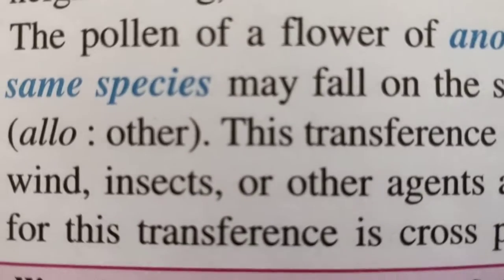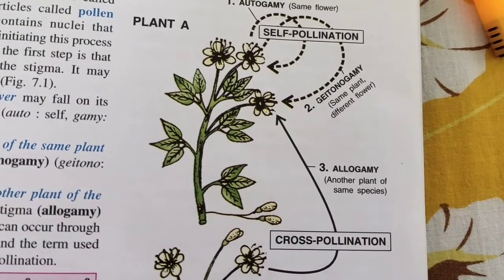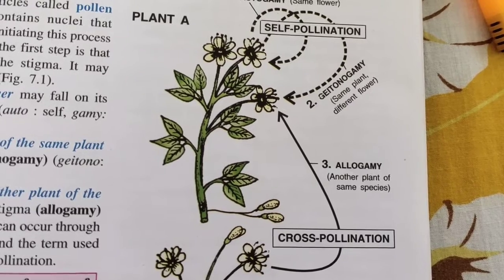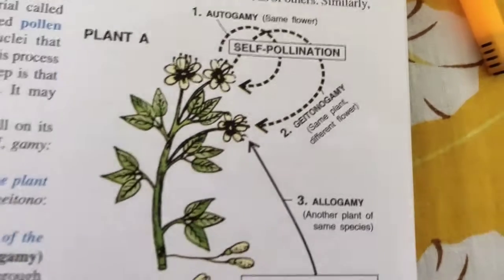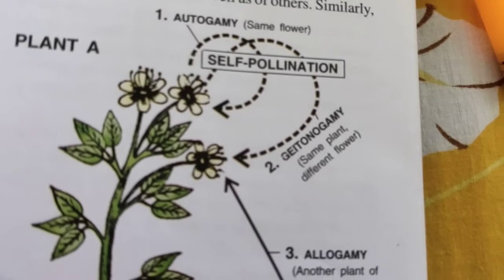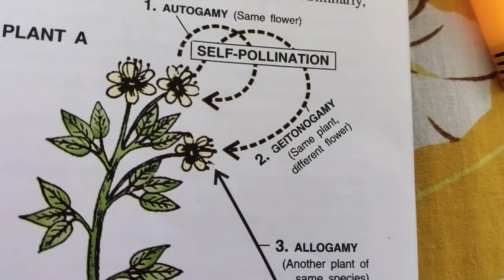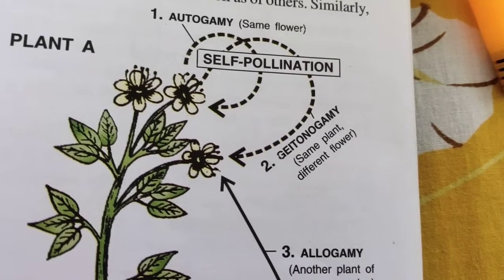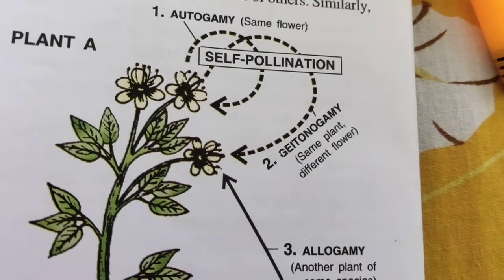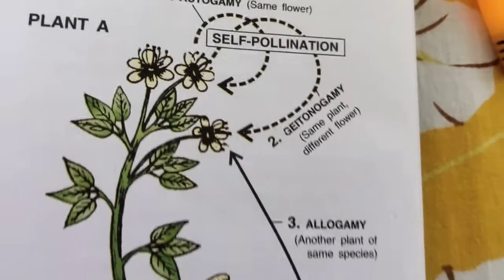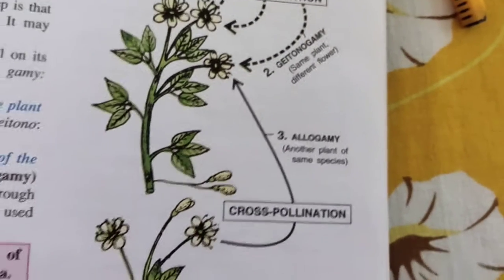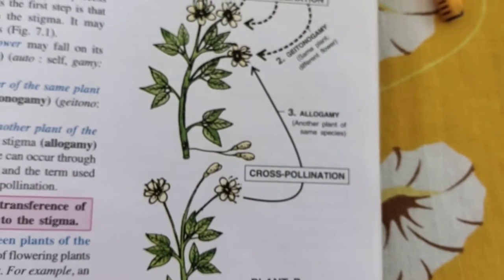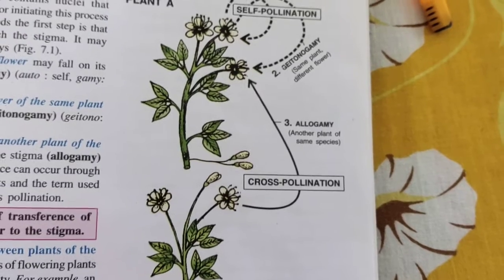Clear? Now you see in this picture they have shown autogamy, that means within the same flower. Geitonogamy, that means within the same plant but different flower, as you can see here. This autogamy and geitonogamy both are self-pollination. Clear? Because it is involving only one plant. And allogamy is the cross-pollination where we are involving two plants. Clear?